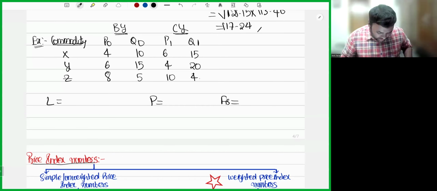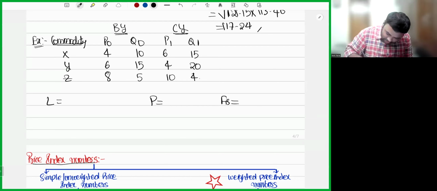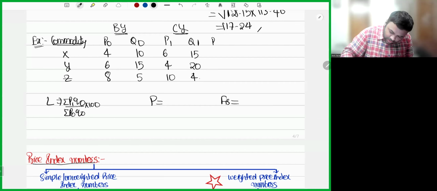Okay, let's check the answers. Now, what is the formula for Laspeyres? Summation of P1Q0 whole divided by summation of P0Q0 into 100. So P1Q0: 10 into 6, 60. 15 into 4 is also 60. 5 into 10 is 50.